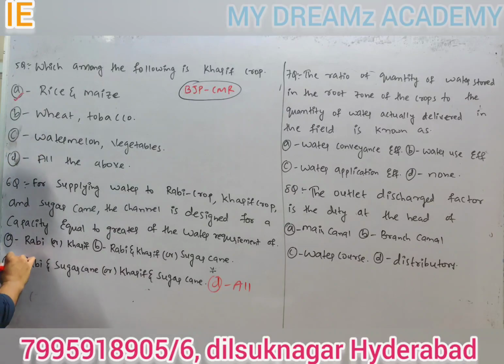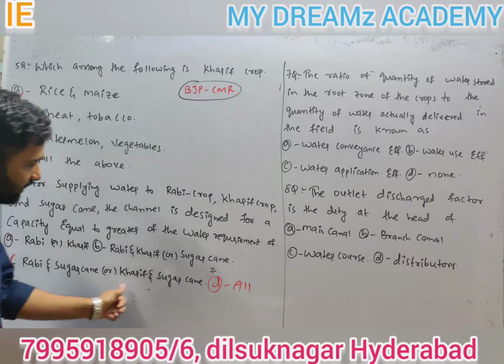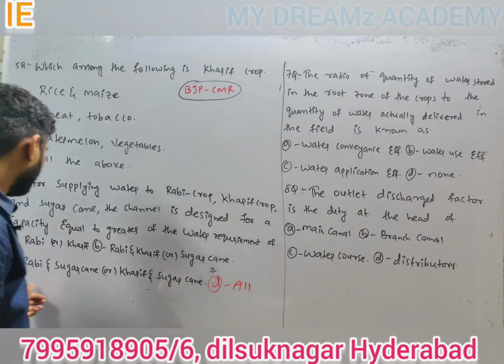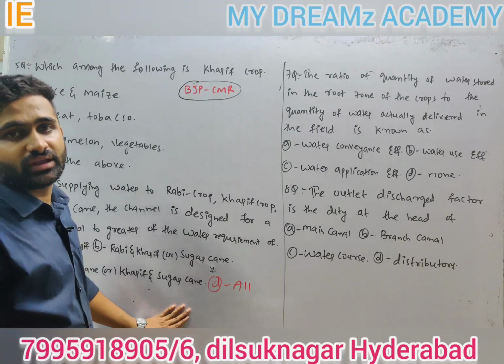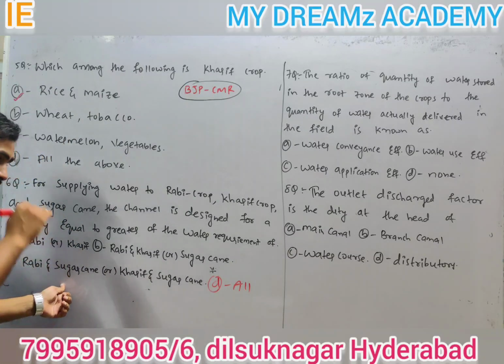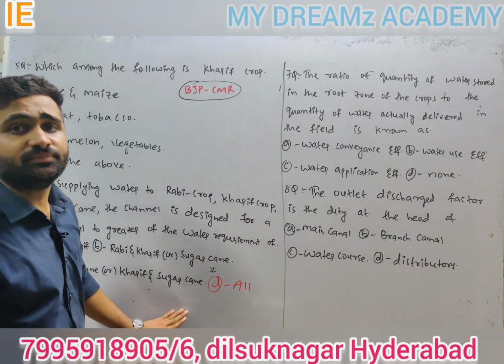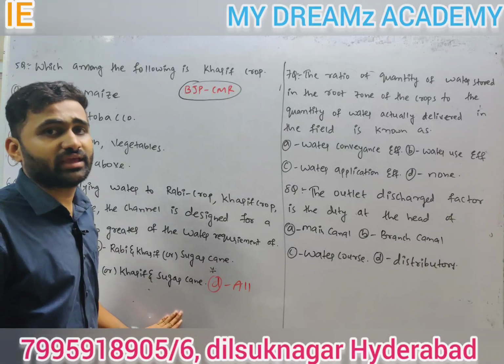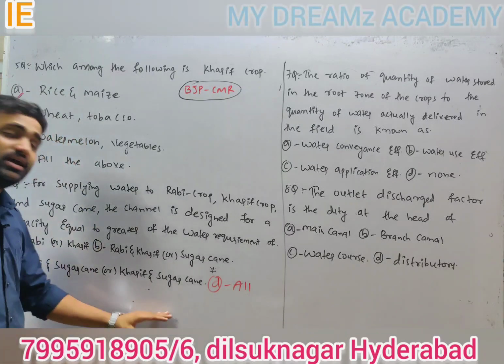The answer is rabi and sugarcane or kharif and sugarcane. Sugarcane requires water throughout the year.